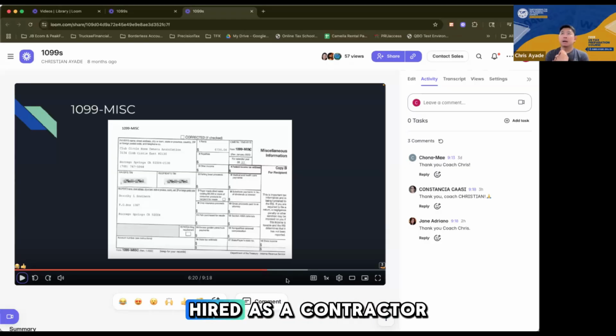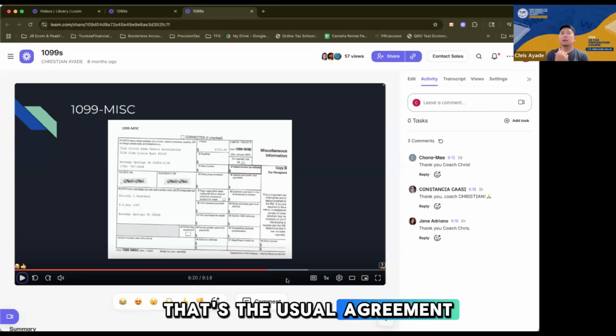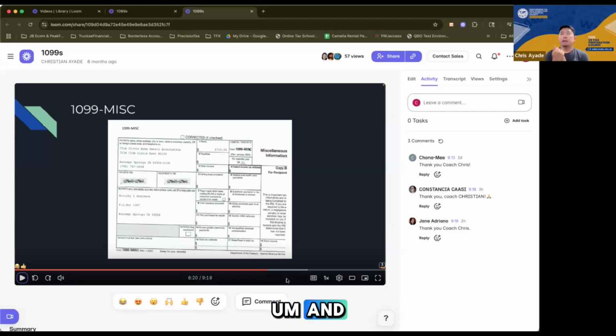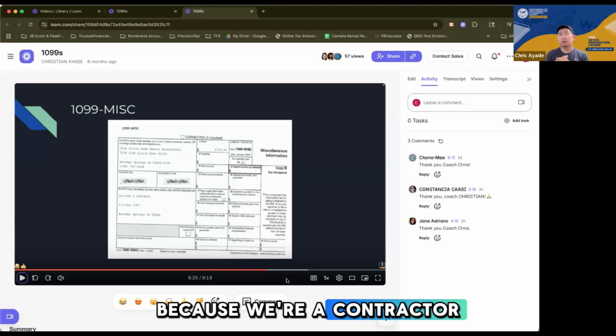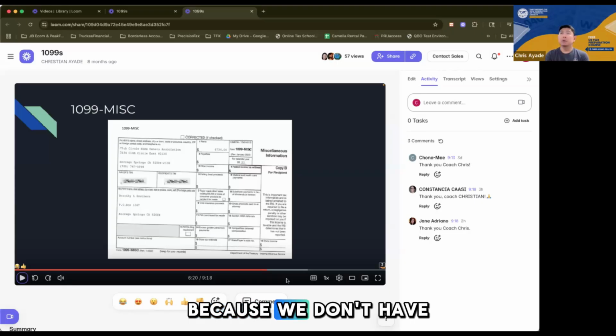Can we be hired as a contractor? Yes, that's the usual agreement. And will they be issuing us a 1099 NEC because we're a contractor? The answer is no, because we don't have a social. We're not reporting our taxes to the IRS. But can they? Yes, they can, right?